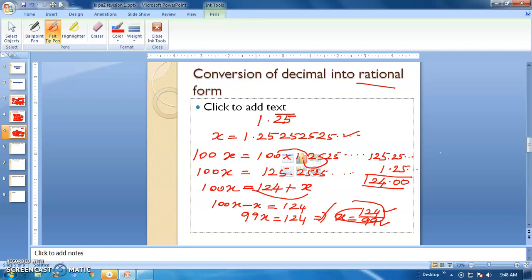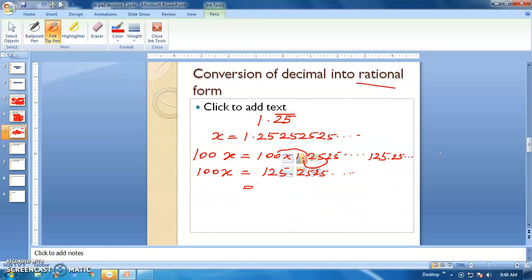And one more example. I'm going to write one more example here. For example, 2.35 bar. The bar is only over 5, right? So let us take this as x as usual.